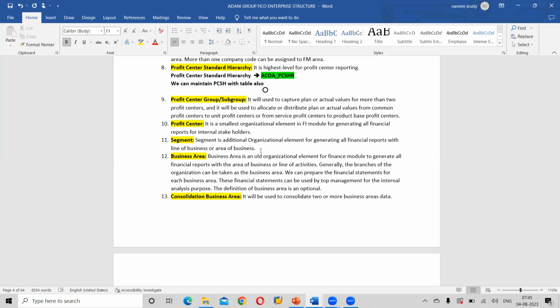Generally, the branches of the organization can be taken as business area.